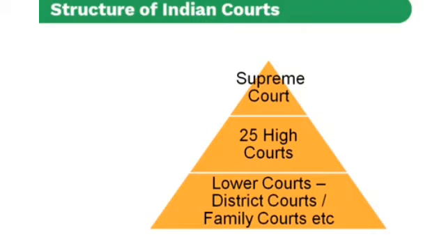Okay, you will see the next heading, about the structure of the Indian courts. Now you are watching an image about the structure, the levels of the courts. At the bottom you see lower courts or district courts or family courts, etc. In these local level courts, if you do not get a good judgment, you can appeal to the high courts.